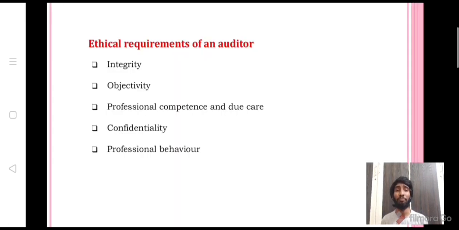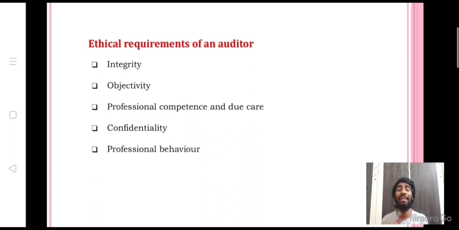And the next one is requirements for an auditor for conducting an audit of financial statements. Generally, an auditor needs some requirements for conducting an audit of financial statements. The first one is ethical requirements. Ethical is nothing but moral. The ethical requirements of an auditor include integrity, objectivity, professional competence and due care, confidentiality, and professional behavior. These are the fundamental principles of the code of ethics, the professional standard that an auditor needs to maintain while conducting the audit of financial statements.